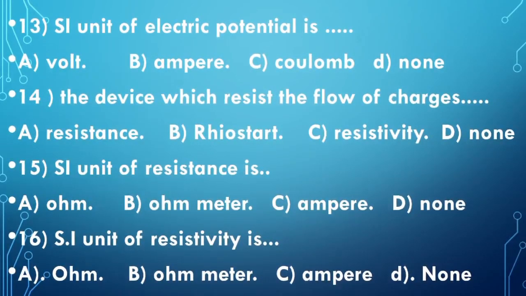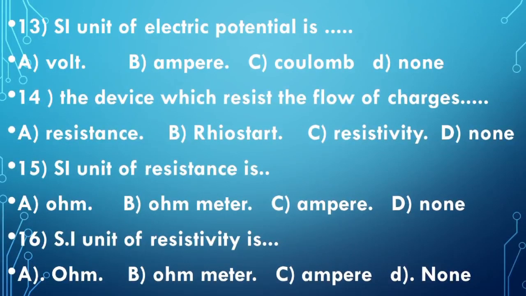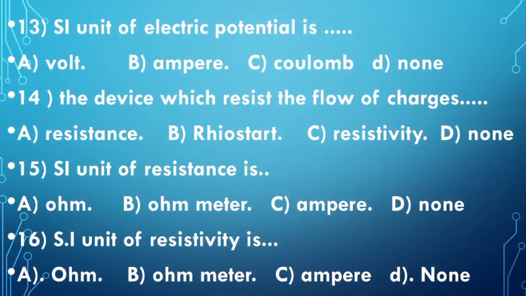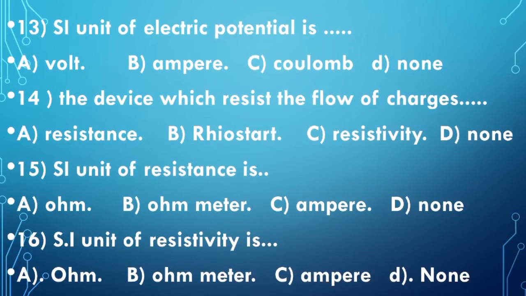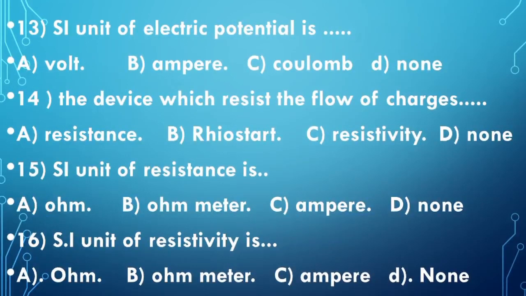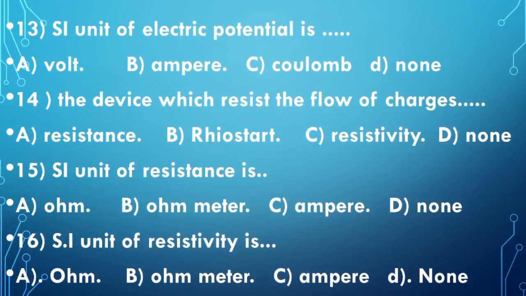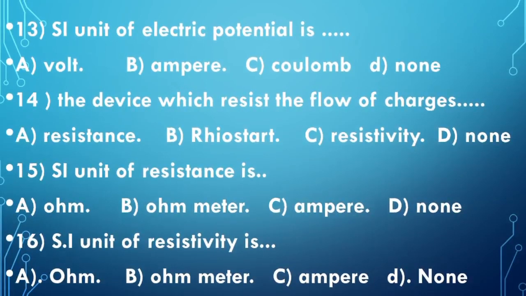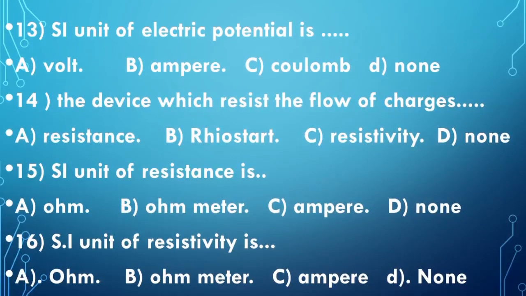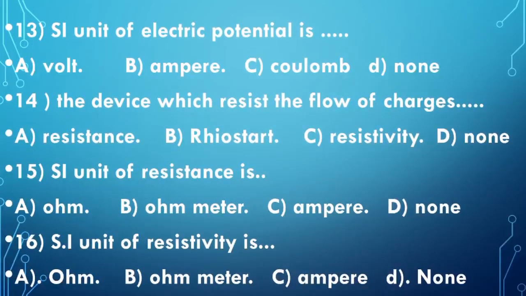Okay. Next question. The SI unit of resistivity is. Now I think you got the answer. It cannot be ampere, because ampere is the SI unit of electric current. It cannot be ohm, because that is the SI unit of resistance. So therefore the answer should be ohm meter.